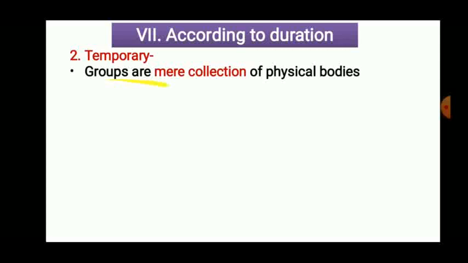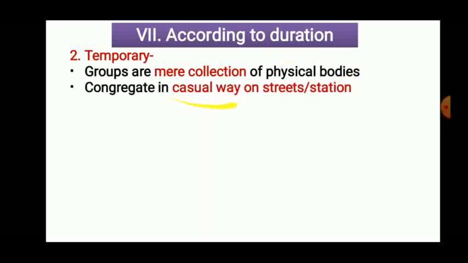Okay. So the group is a mere collection of physical bodies. Mere means an unexpected number of people collected together. There might be 2 people, there might be 1,000 people, there might be 100 people. Physical bodies means human beings in these groups. The people congregate in a casual way. Congregate means come together casually on a street or station. For example, if there is an accident, immediately people gather together on the street. So we can refer to that as a temporary group.